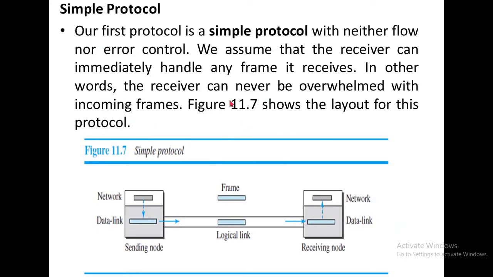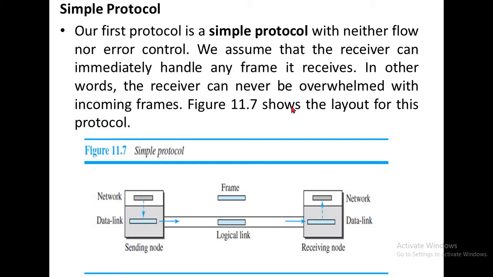The simple protocol. Our first protocol is the simple protocol with neither flow nor error control. We assume that the receiver can immediately handle any frame it receives. When you send any frame, the receiver can immediately receive that frame. It is not sending any acknowledgement to the sender, and the sender is not waiting for acknowledgement from the receiver.